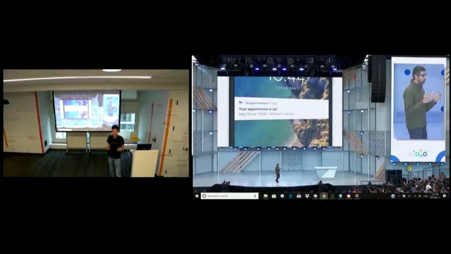All right, so last month at Google I/O, Google Duplex demoed an amazing piece of AI technology that was able to effectively pass the Turing test. By that I mean this AI was tasked with calling a local barbershop and a local restaurant. In both cases, the person on the opposite side of the line did not figure out that they were talking to an AI. So for my presentation today, I'm going to be covering the backbone of mind-blowing technologies like this,